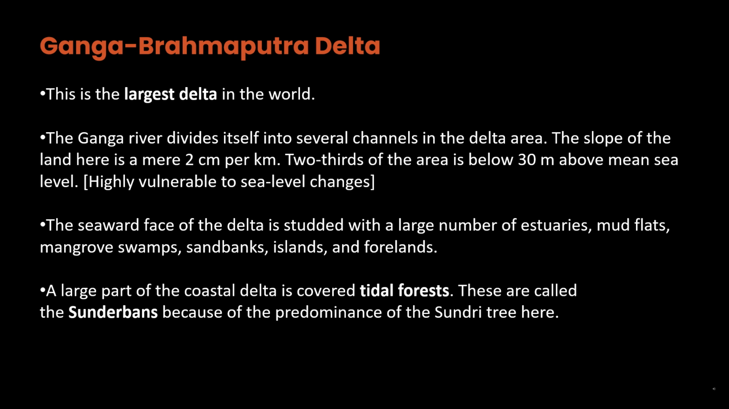The seaward face of the delta is studded with a large number of estuaries, mud flats, mangrove swamps, sandbanks, islands, and forelands. A large part of the coastal delta is covered by tidal forests. These are called the Sundarbans because of the predominance of the sundri tree here.